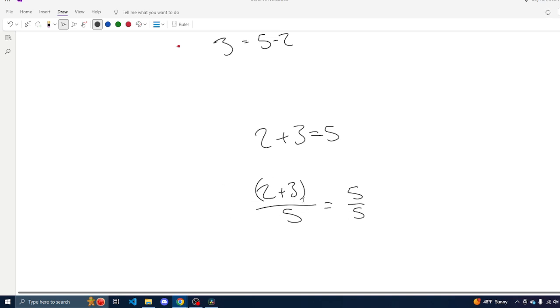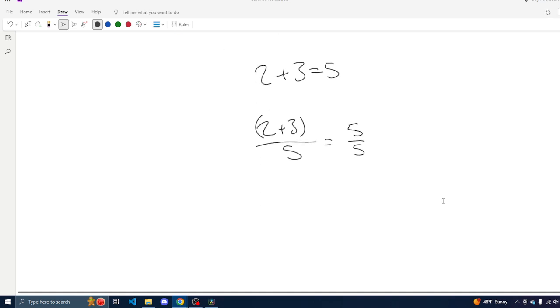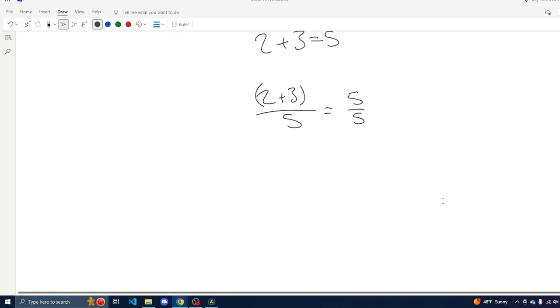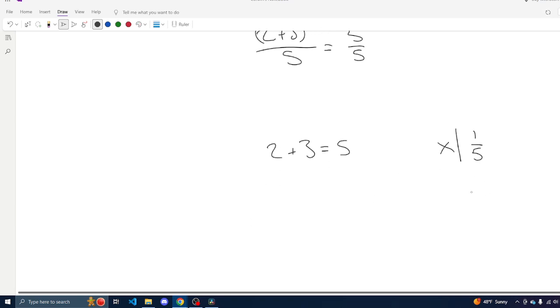This is typically how it's going to be written in lower classes, like beginner algebra classes, Algebra 1, maybe Algebra 2, but when you get to more advanced classes like calculus, you might see this similar process be written in a slightly different way, such as 2 plus 3 equals 5, and then off to the right, we're going to see a little multiplication x, a bar, and then whatever we're multiplying by. And here we're saying we're multiplying both expressions by 1/5. And you can distribute this in now. So this would be 2 over 5 plus 3 over 5 equals 5 over 5.